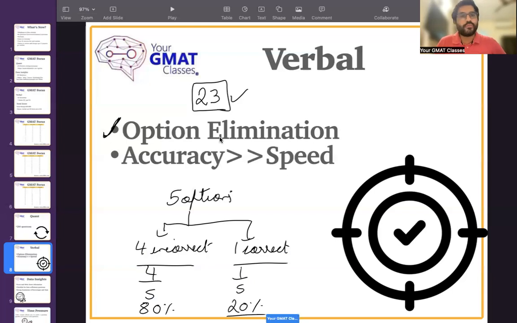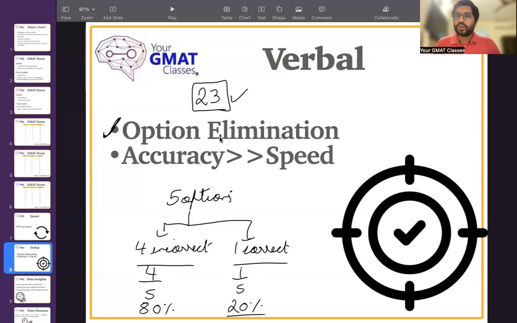So you should always focus on eliminating the options. There are a lot of techniques of option elimination that can be discussed in depth. That in itself is a 2-hour lecture. But the idea is that rather than always going for the exact correct answer, you should master option elimination, because this really helps, particularly when you're confused between two options. Obviously, there will be a lot of questions where you won't have to use option elimination, but this is a very key skill to have.